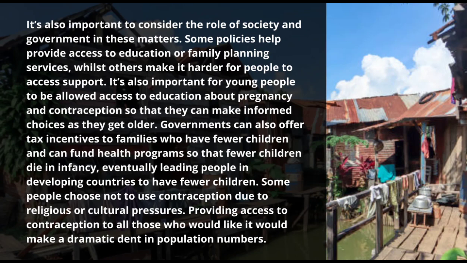It is also important for young people to be allowed access to education about pregnancy and contraception so that they can make informed choices as they get older. So that they can also avoid teenage pregnancy, because they already know what to do since they are educated.